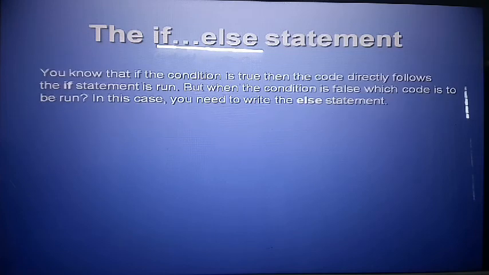Another example, if else if. So here are many if else if conditions. So many if else if statements. You know that if the condition is true, then the code directly following the if statement is run. What if the condition is false? Yes, I will tell the previous one. So here the condition is false and the code is not run in that case. So we need the else statements.